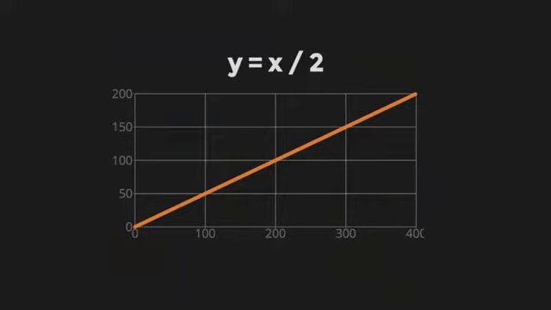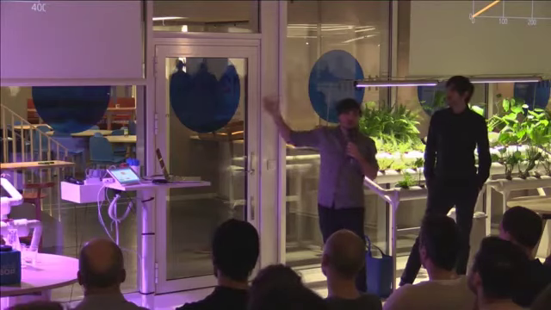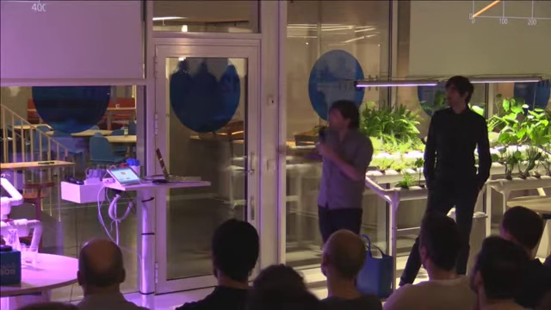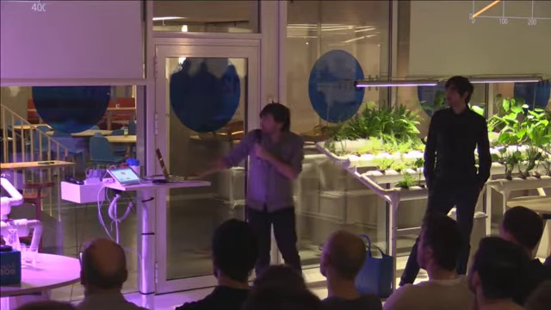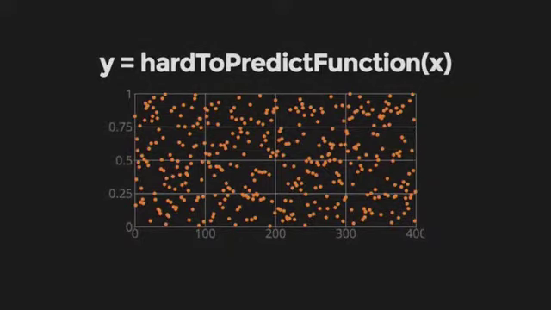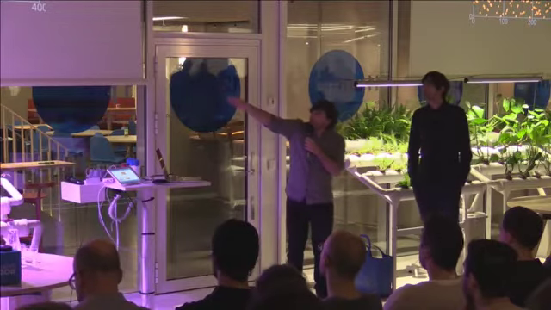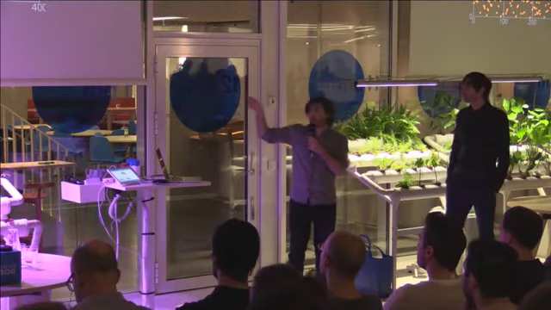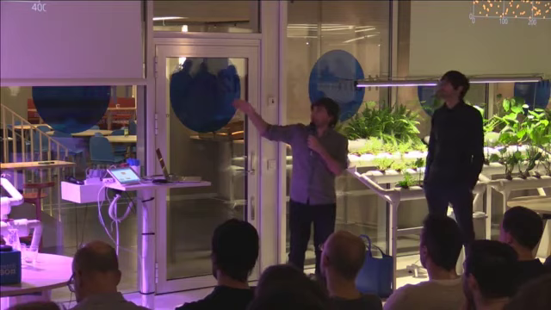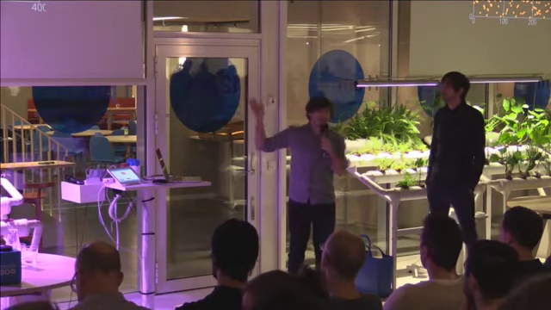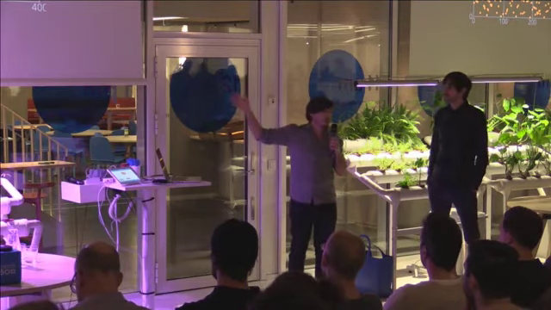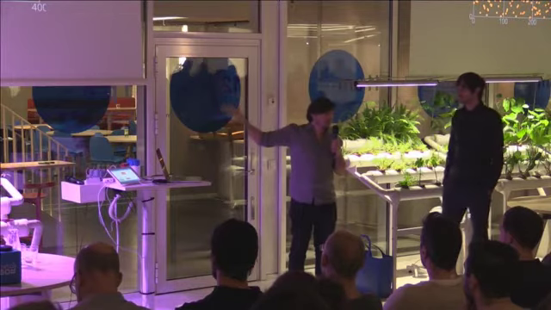I can more or less know what the value of y is going to be for x 300, and so on. But if you think about this function instead, it's a little harder to find a pattern. That's what we mean by unpredictability. For every value of x, if I know the value for 100, I have no simple way of knowing what the value of y is going to be without actually computing the function.